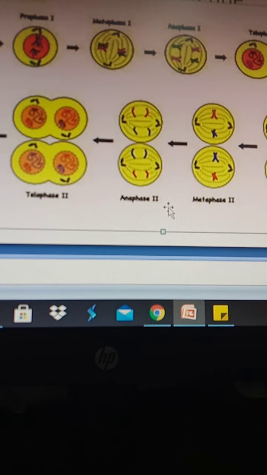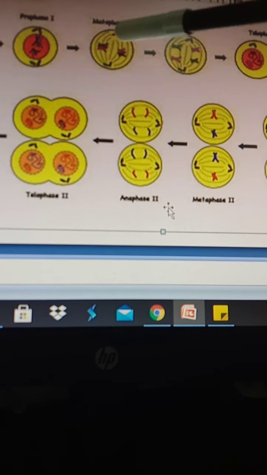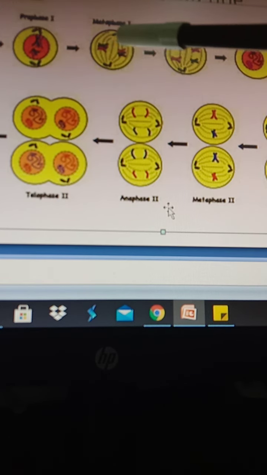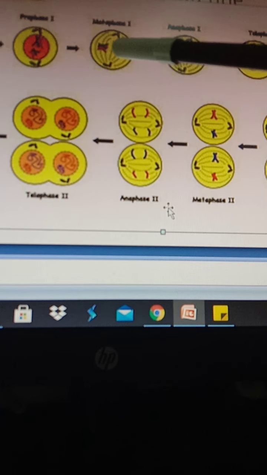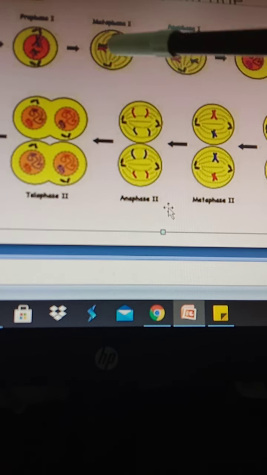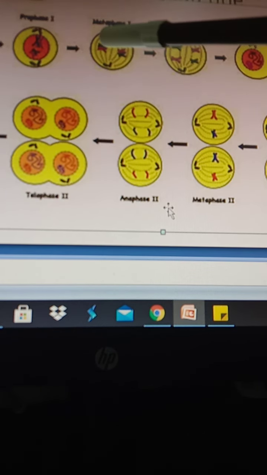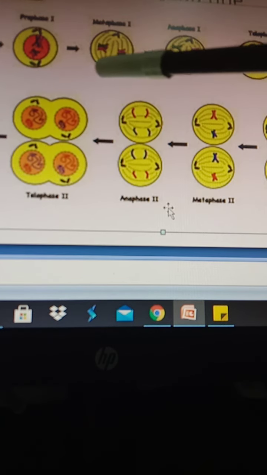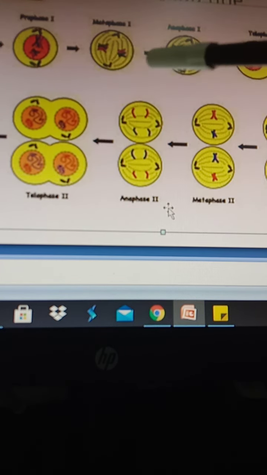Once prophase 1 is completed, the cell enters metaphase 1. In metaphase 1, the chromosomes are again highly condensed, and they arrange at the equator due to the pulling action of the spindle fibers. They are in the highly condensed form. Once metaphase 1 is completed, the cell enters anaphase 1.